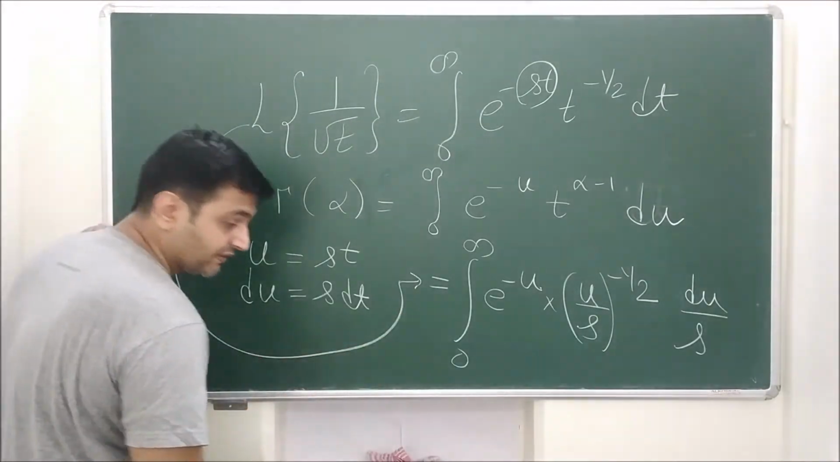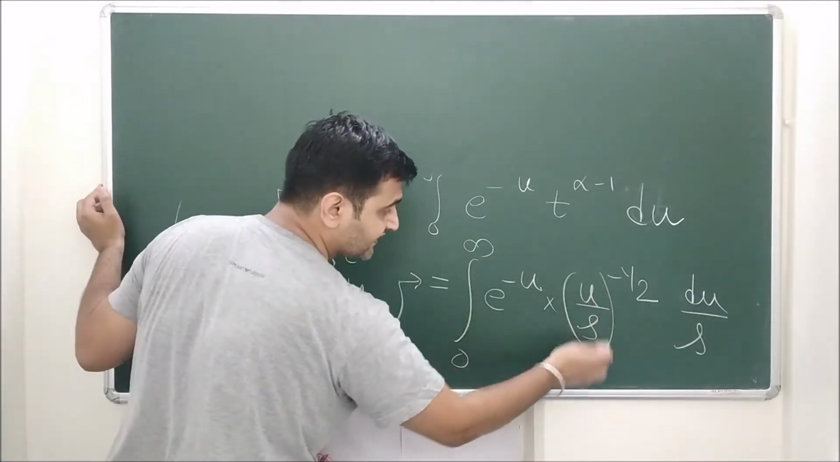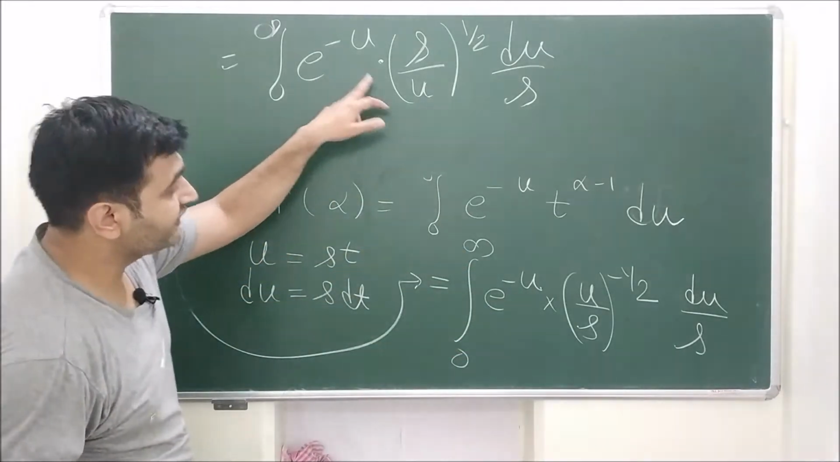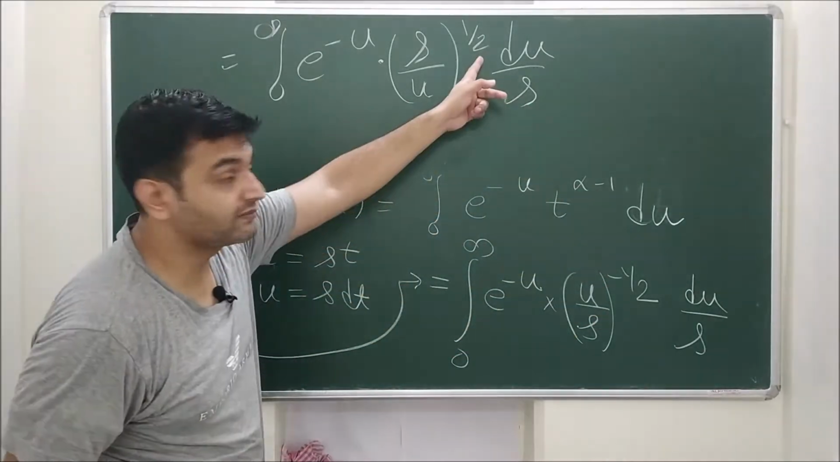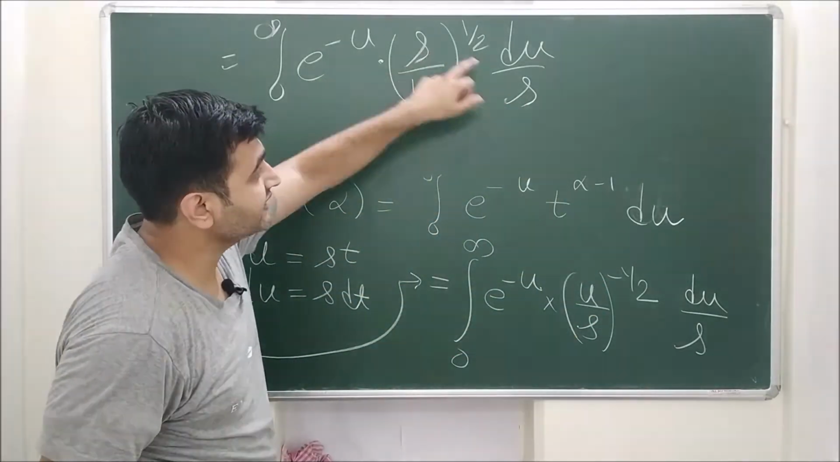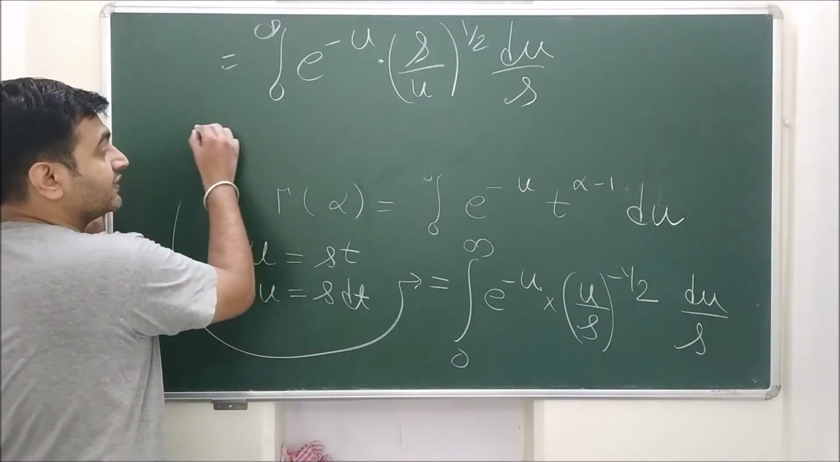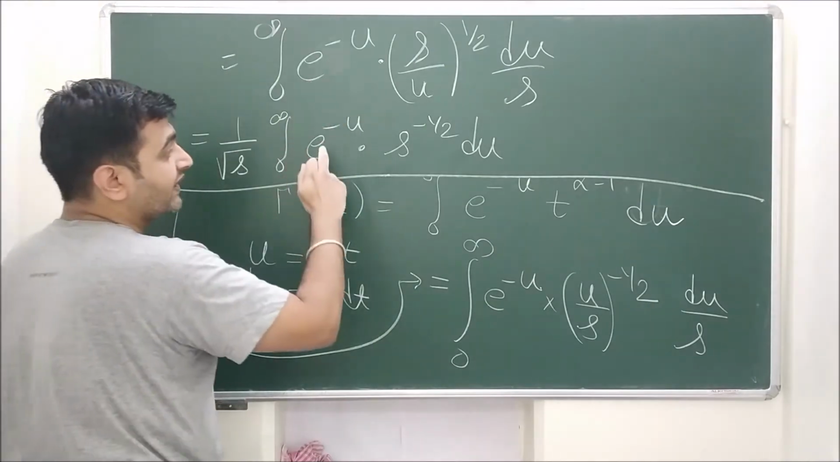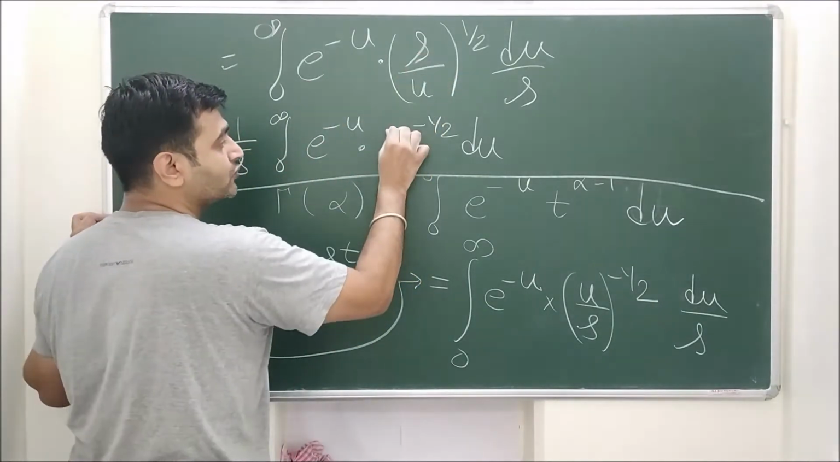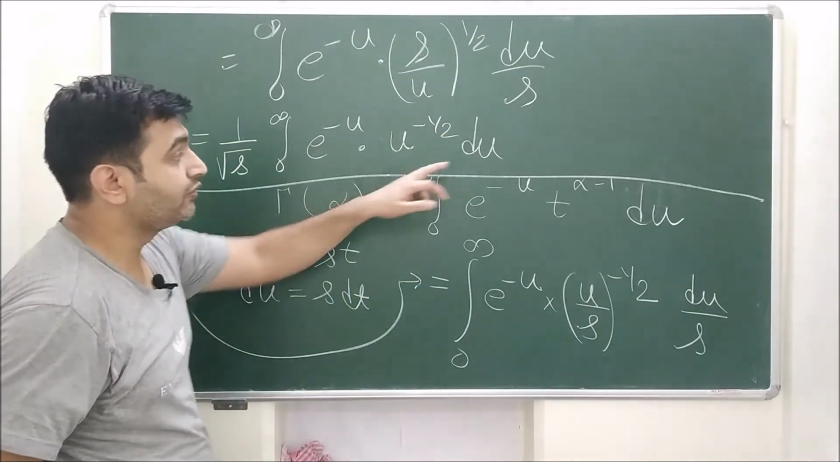Now if I try to simplify this, what can I take out? This is nothing but integral 0 to infinity. You simply invert this, so this becomes plus sign, and now this is root s and this is s. So you have 1 upon root s, and that will come outside. So you have 1 upon root s, e raised to minus u. This u will go at the top, so you have u raised to minus half into du.